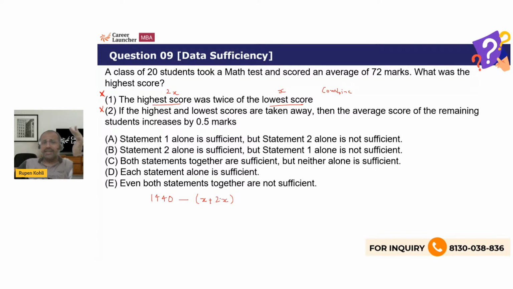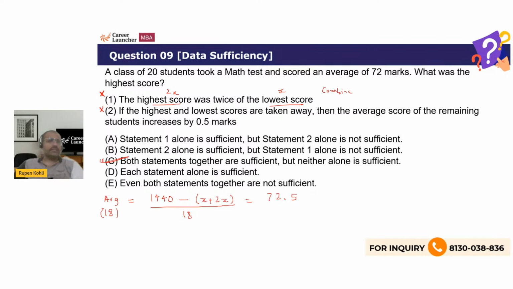So we're writing an equation for the average marks of the remaining 18 students, right? Two students out of 20 have been removed. Then the average score increases by 0.5. So this is the sum of the marks of the 18 students divided by the number of students, which is now 18, and that is given as 0.5 more than 72 marks, which is 72.5. So from this we know that we can solve for x and hence get the value of the highest score 2x. So statements 1 and 2 together are coming to be sufficient, right?